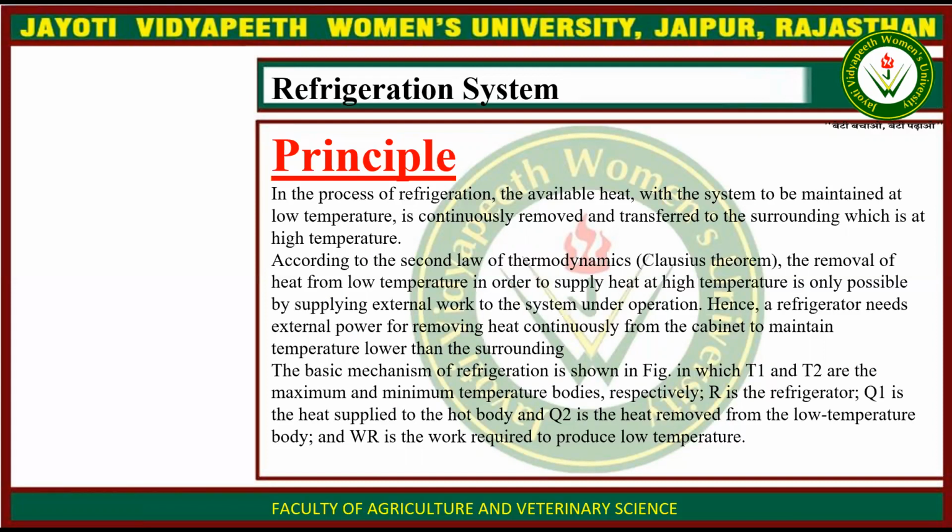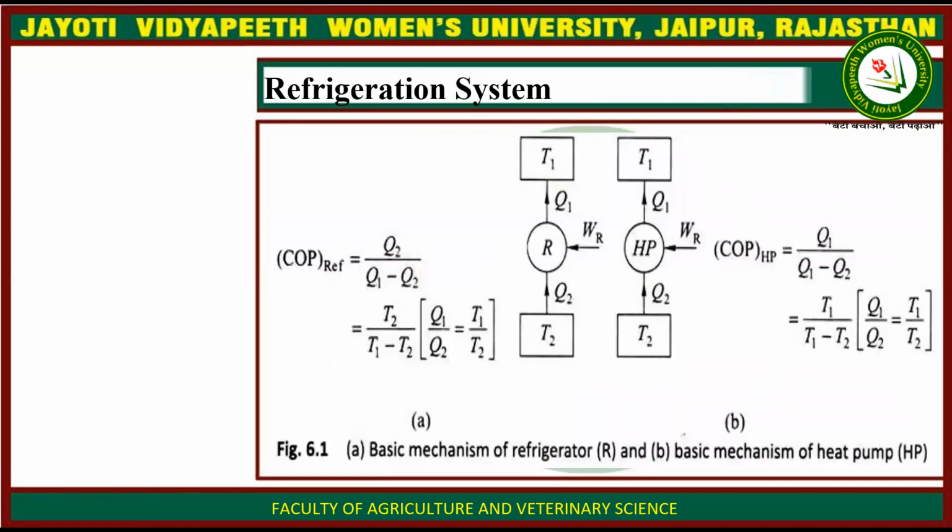The basic mechanism of refrigeration is shown in the figure, in which T1 and T2 are the maximum and minimum temperatures respectively, R is the refrigerator, Q1 is the heat supplied to the hot body, Q2 is the heat removed from the low temperature, and WR is the work required to produce the low temperature. This is the basic mechanism of the refrigerator.